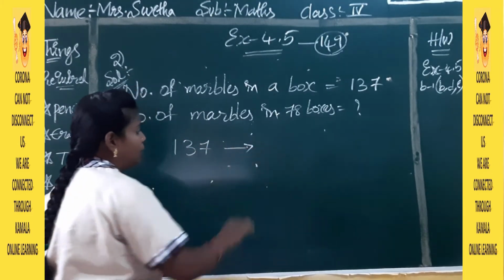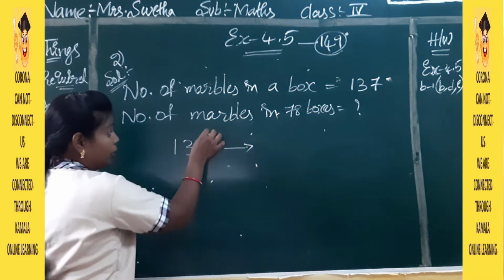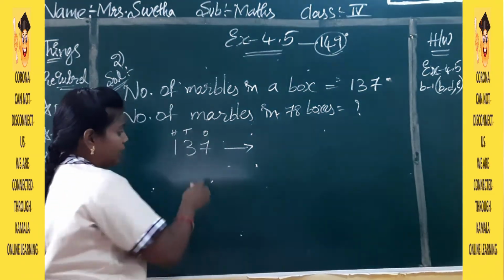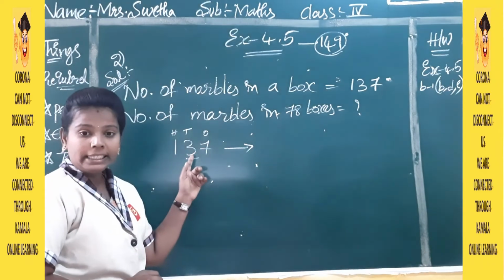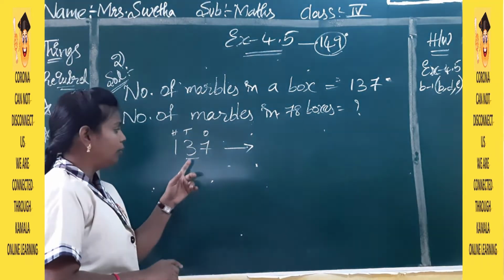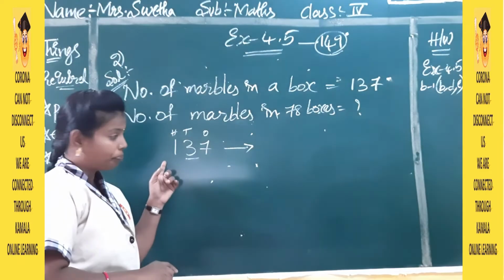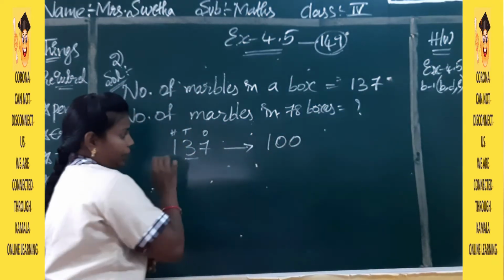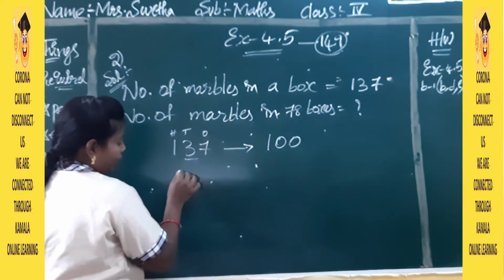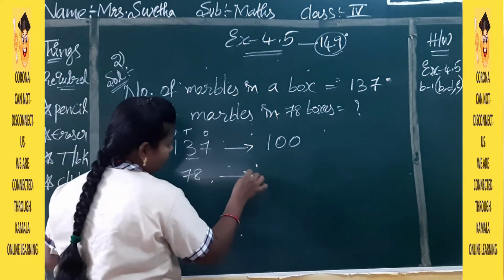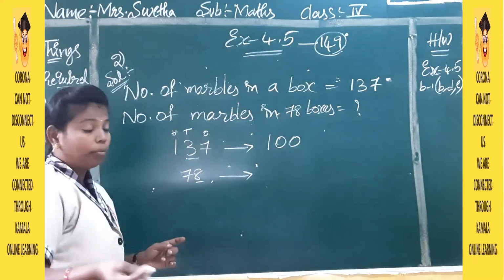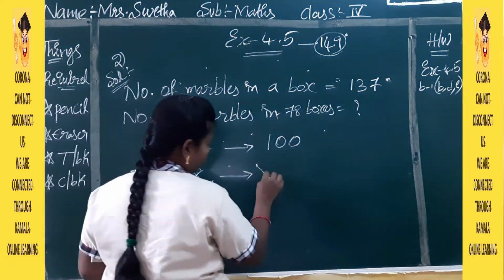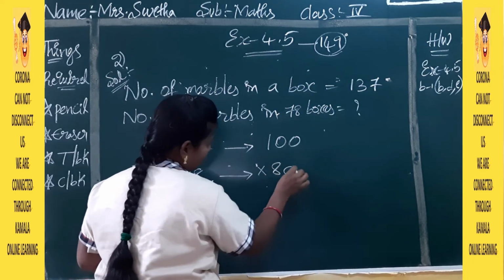Okay. So now do the estimation. For 137, what will be the estimation? Here we have tens and hundreds, no? So we check the tens place. See this tens place, it is 3. 3 means it is less than 5, no? Less than 5 means we will take the same number. So 100. Next 2 places 0. Next is 78, no? 8 is more than 5. More than 5 means we will do plus 1 to our 7. So here it is 8 and next is 0.